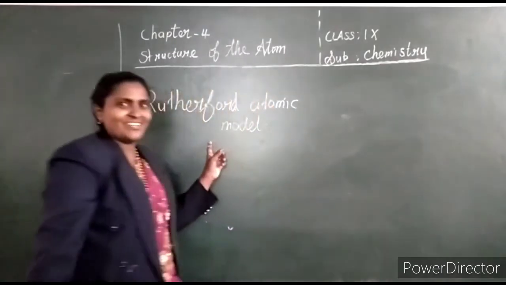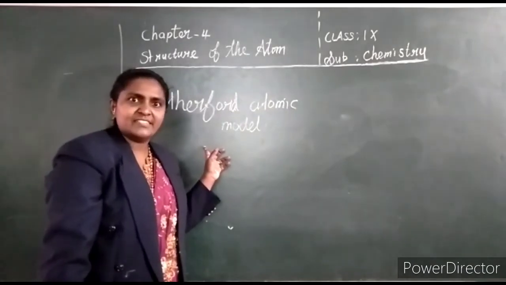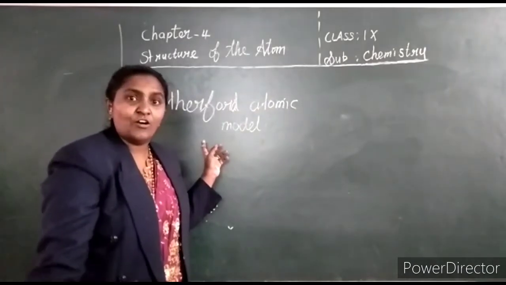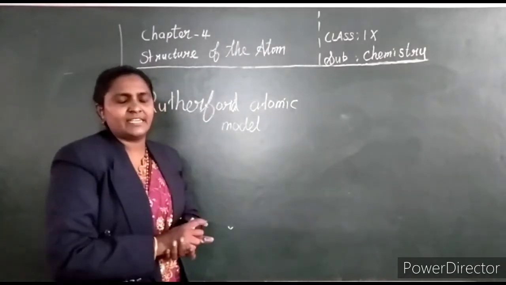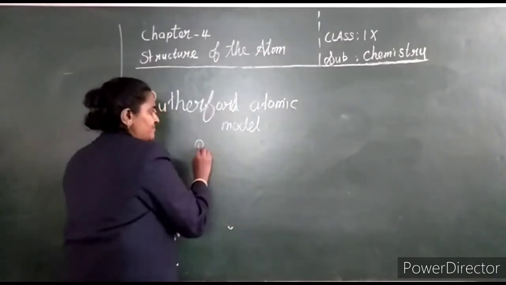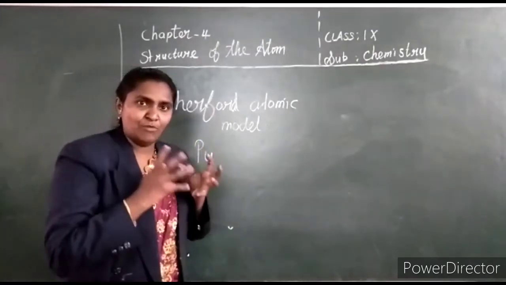He is going to discover the structure of the atom. For this, he has taken alpha particles. The source of alpha particles he has taken is plutonium. It is an element which has heavy mass.